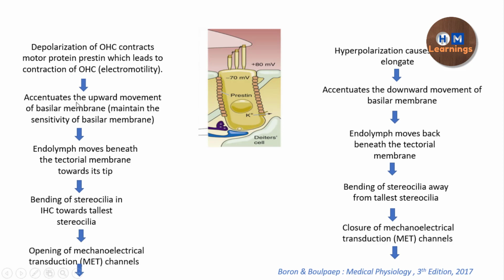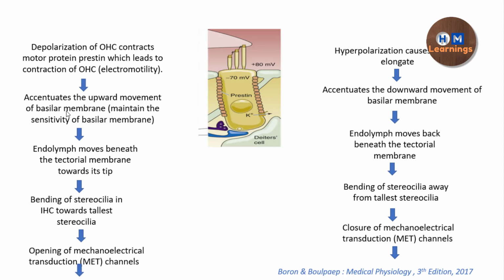So it allows the outer hair cells to sense first the movement of the basilar membrane, and after sensing it, because the movement is no longer required and the basilar membrane needs to be sensitive to the next subsequent stimulus which is going to come, prestin causes a decrease in the upward movement of the basilar membrane by causing the contraction of the outer hair cell. So this is a very important mechanism in order to maintain the mechanosensitivity.